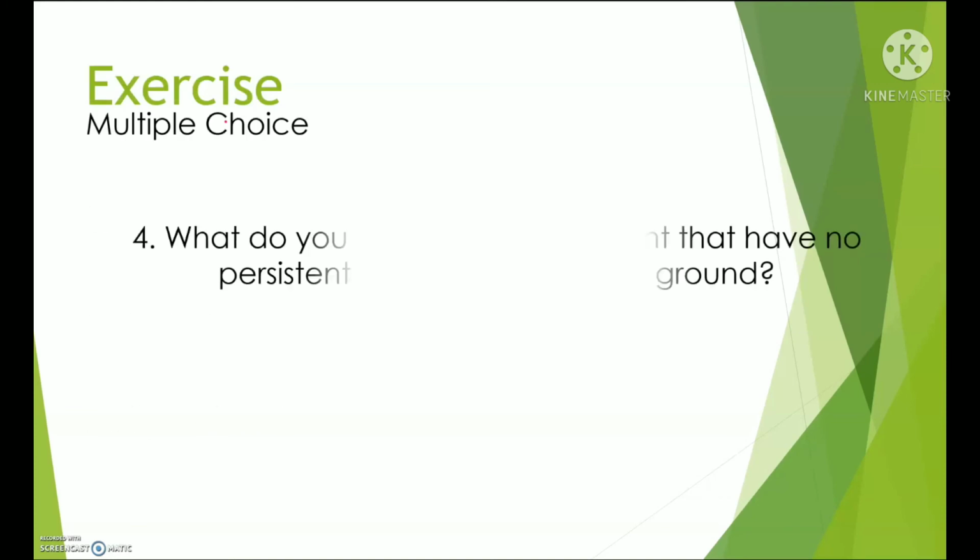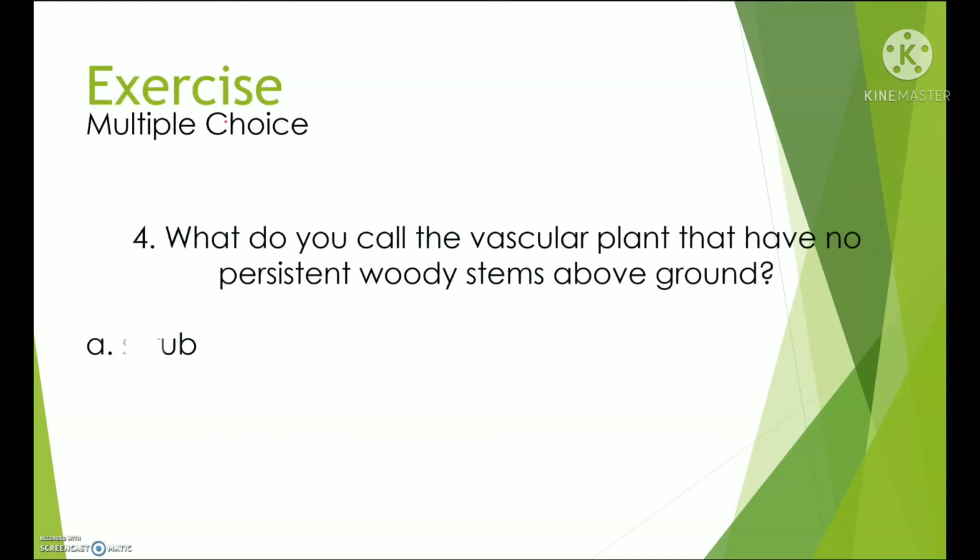Number 4. What do you call the vascular plant that has no persistent woody stems above ground? A. Shrub. B. Tree. Or C. Herbaceous plant.